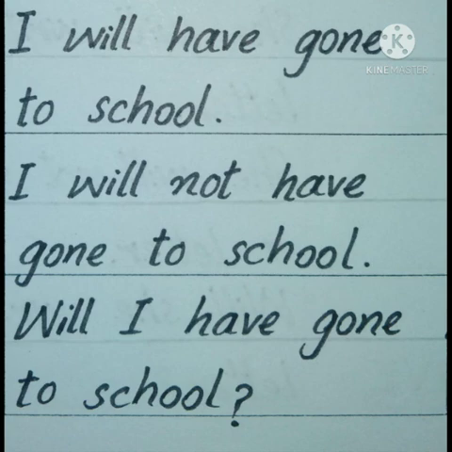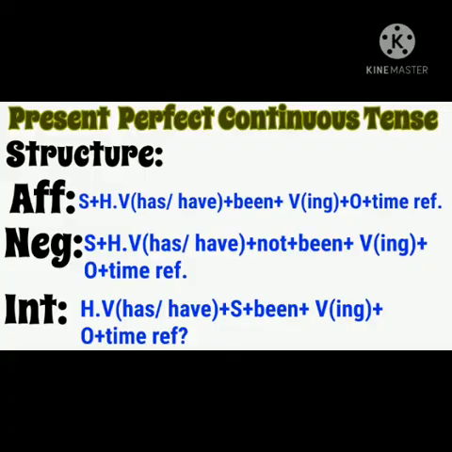So sentence will be I will have gone to school. I will not have gone to school. And interrogative, will I have gone to school question mark. Next we have perfect continuous sentences. First, present perfect continuous tense.